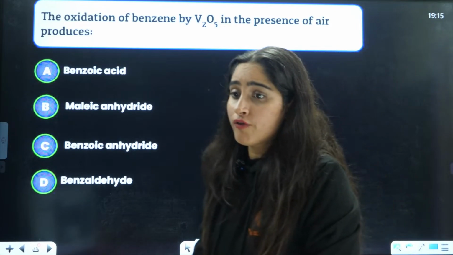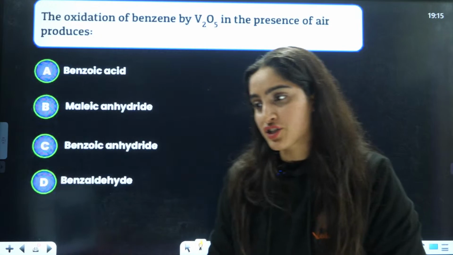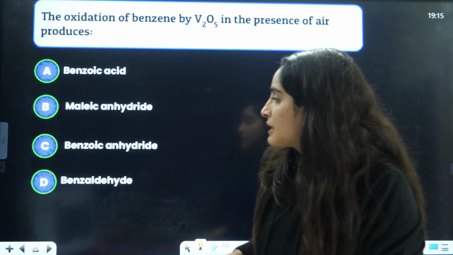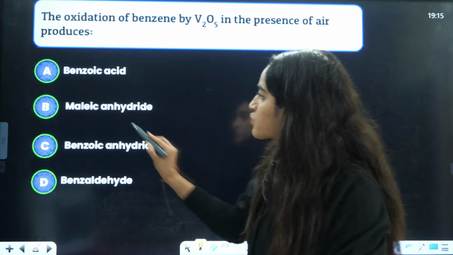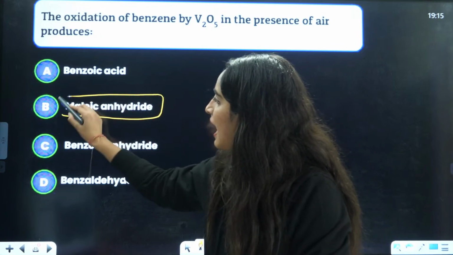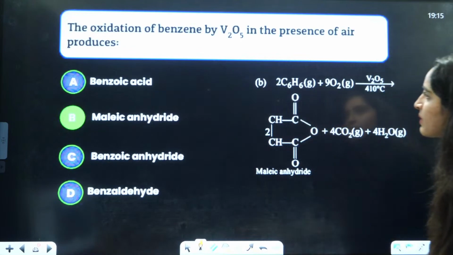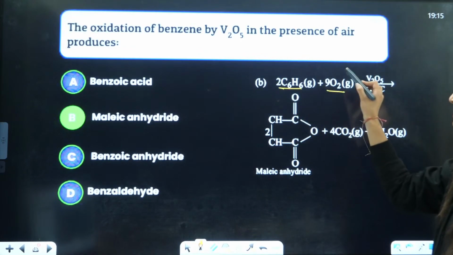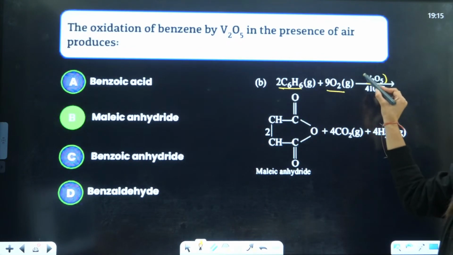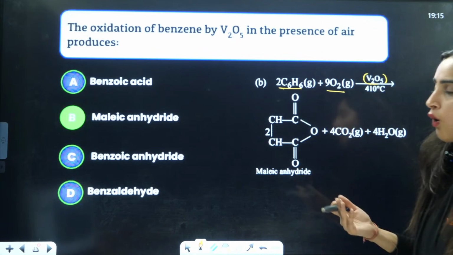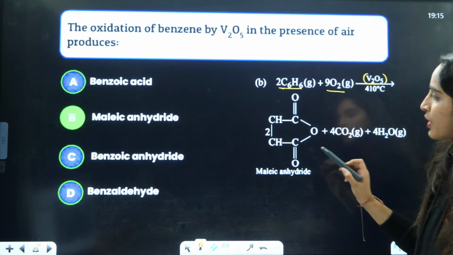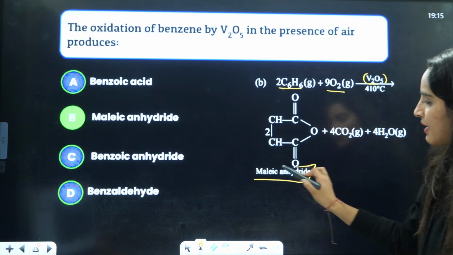Let me see how many of you remember this, because it's a new reaction. Basically, guys, it is going to give you an anhydride, that is maleic anhydride. Let me show you the reaction as well. This is benzene in presence of oxygen and V2O5. Highly oxidizing it is. So it is going to give you maleic anhydride.